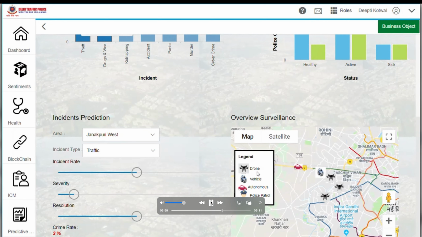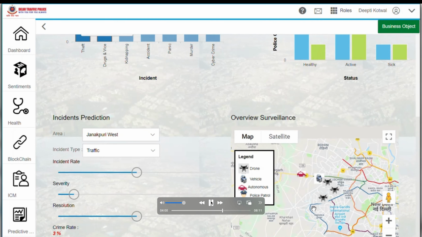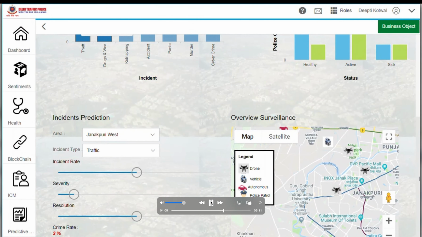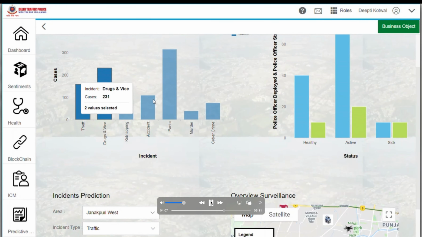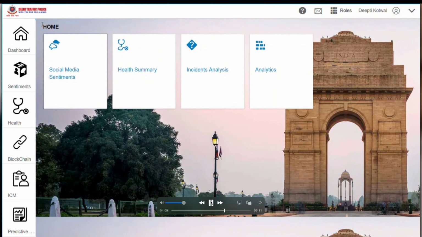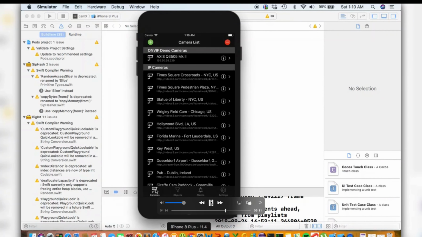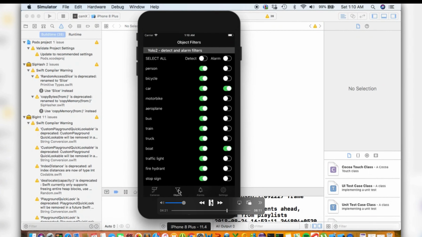So this is the web version of the project, where we are utilizing a variety of protocols and tools for handling a particular incident. We also have the mobile version of the project, which will be followed next, where we can basically look into how we can use a mobile front end for handling these incidents. We can save the snapshots of the incidents where an alarm has to be triggered. Here you can see the different objects for which we have trained. These are the objects which are basically the likely causes of an incident in certain sections of the road.